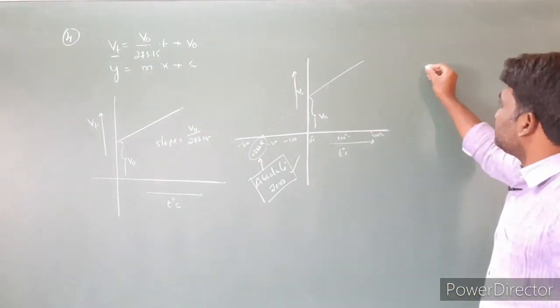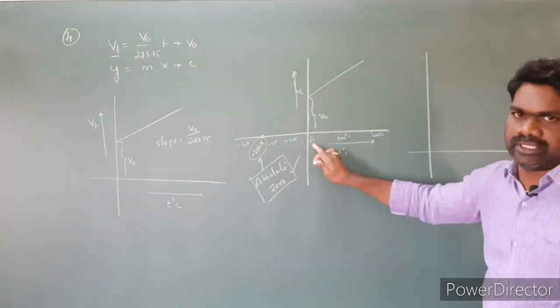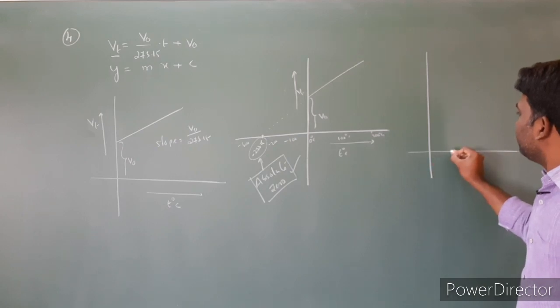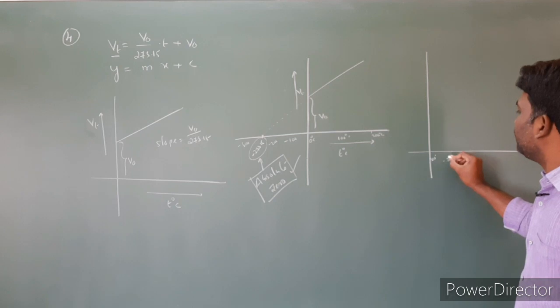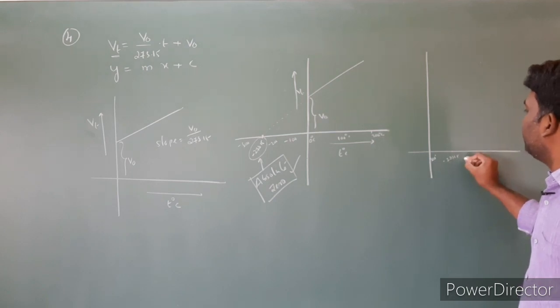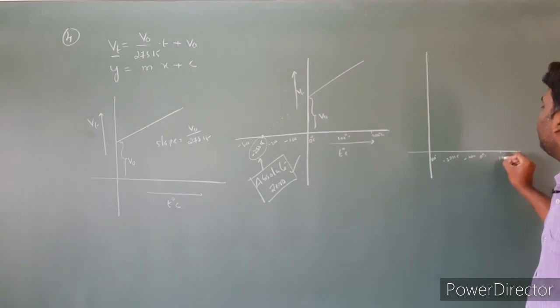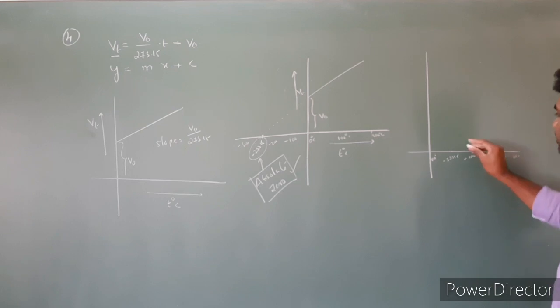Next, I am representing the same graph in another way, with the axis marked at minus 300, minus 273.15, minus 100, here is 0 degrees centigrade, 100, 200 and so on.